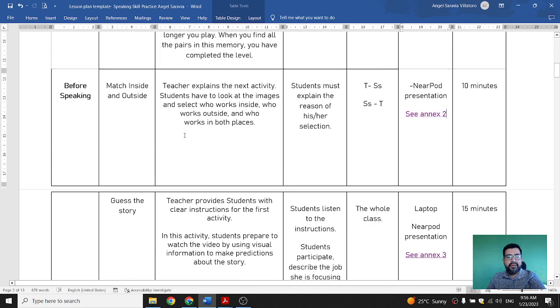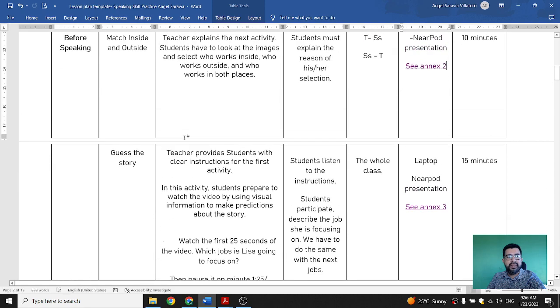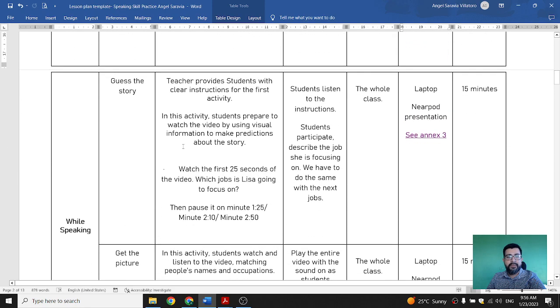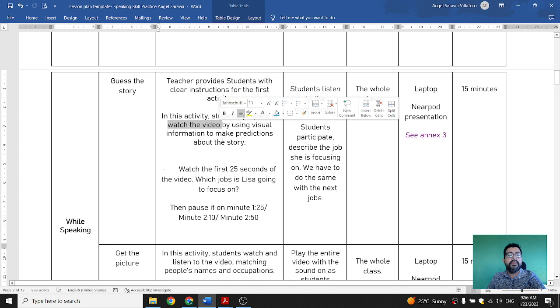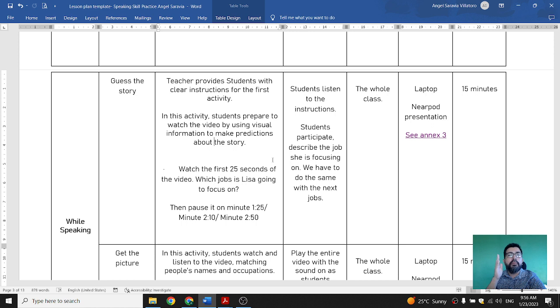Then for the next part, it's going to be guess the story. I have to give the instructions: in this activity, students prepare to watch the video by using visual information to make predictions about the story. So this is a really good activity. They have to watch the first 25 seconds of the video. Then I have to pause the video. When I pause the video, the students have to tell me what the person or the occupation is that they're talking about.